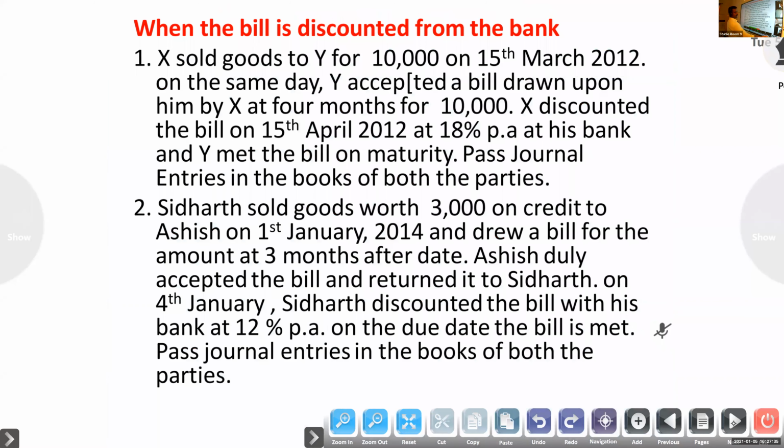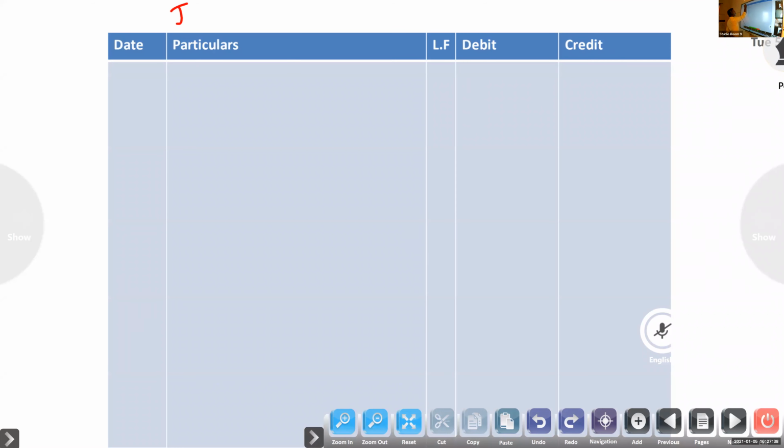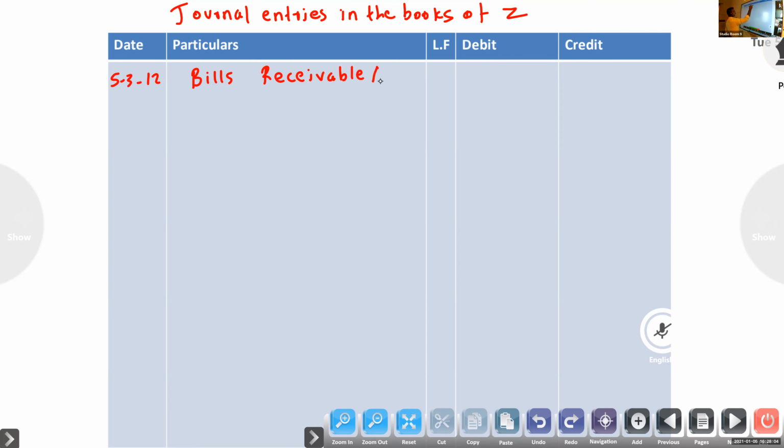Next, last, journal entries in the books of Z. On 5th March 2012, he received a bill from X. So the entry will be bills receivable account debit to X account, 2500, being acceptance received.